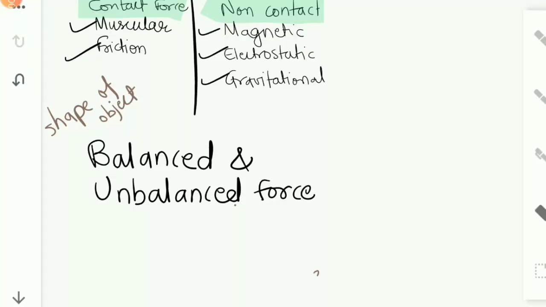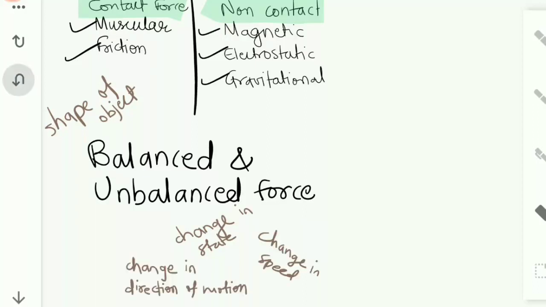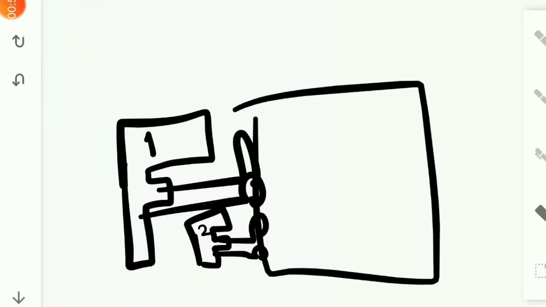Now what does unbalanced force do? It changes the state in which the object is, that is the state of rest or of motion. It changes the speed of the object, or it changes the direction of motion. Let's see how it does that. Now this is a box.